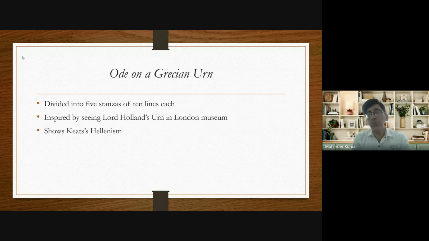Now, this poem, Ode on Grecian Urn, shows Keats' Hellenism, because you know that Keats was a great lover of Greek art, literature, and culture. And this poem is totally based on a Greek urn. So it shows Keats' great love for Greek art, literature, and culture. So it shows Keats' Hellenism at its best.